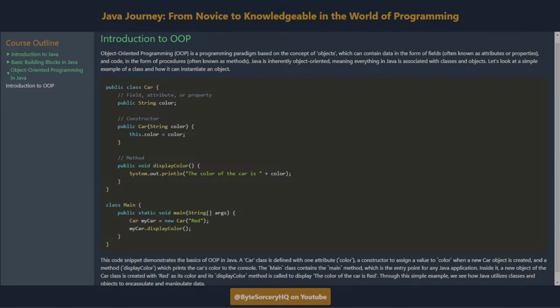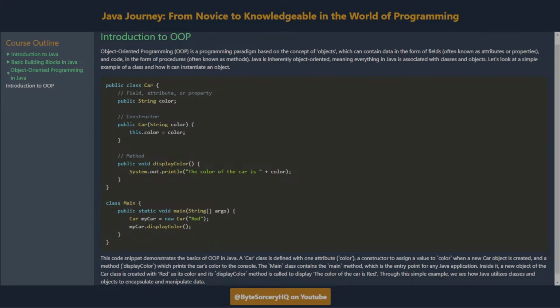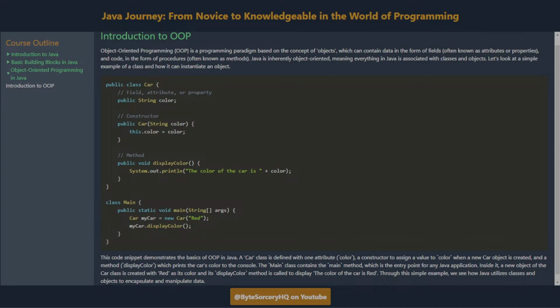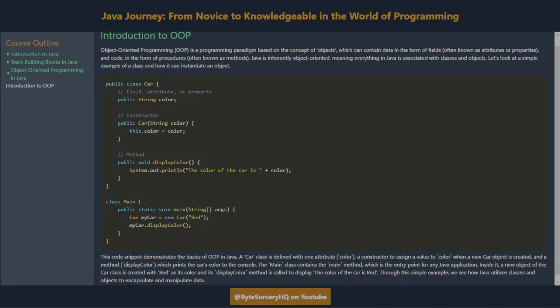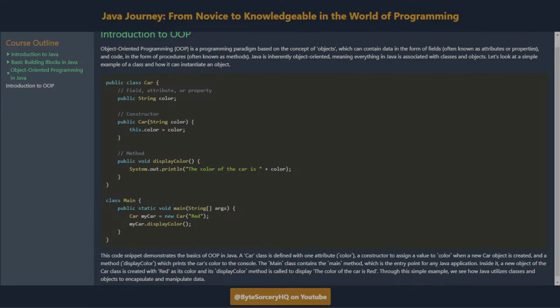This code snippet demonstrates the basics of OOP in Java. A Car class is defined with one attribute, color, a constructor to assign a value to color when a new Car object is created, and a method, displayColor, which prints the car's color to the console. The Main class contains the main method, which is the entry point for any Java application.